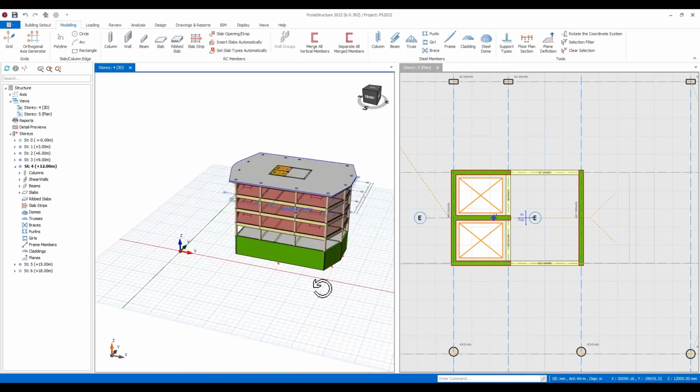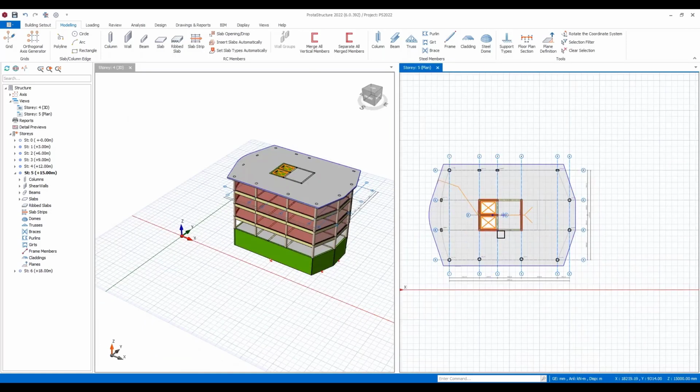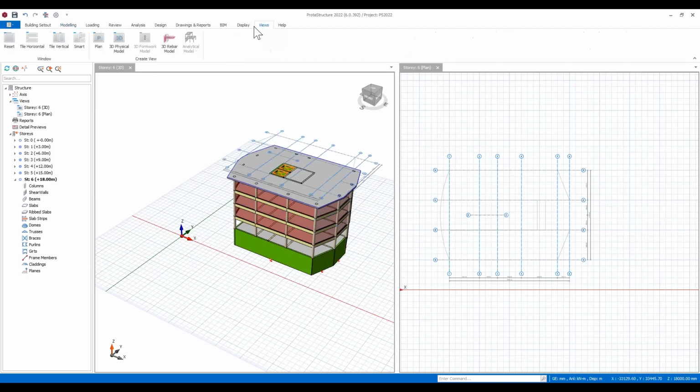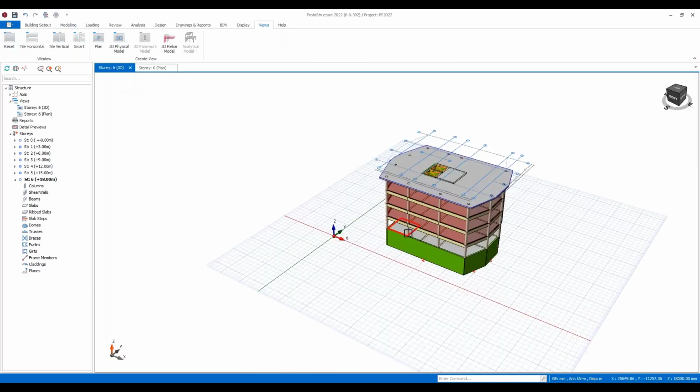Now, this is a kind of flat slab level. Let's move up to the roof level. I'm just going to change the view so that you can see here. I'm just going to look at one view.